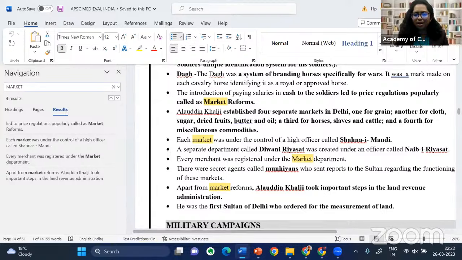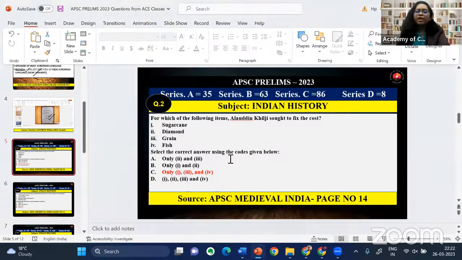Then if you come to the options of APSC, we can definitely see from the material sugarcane, then grain, 1 and 3 is definitely there. But see, diamond, do you think the diamond is a kind of common public commodity used by the people on a day-to-day basis? No, right? With that logic also, you can eliminate option A, option B, option D, then you get the answer 1, 3, and 4.